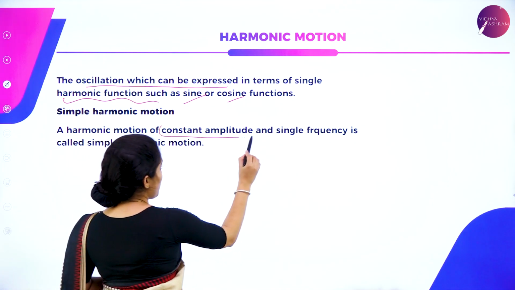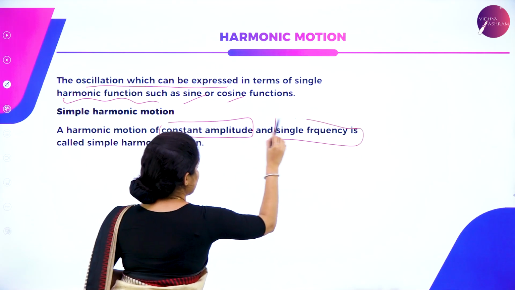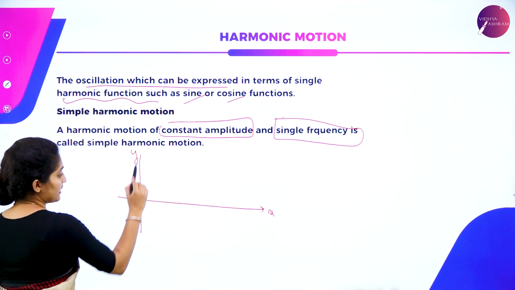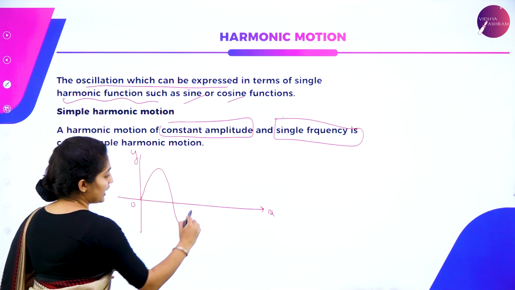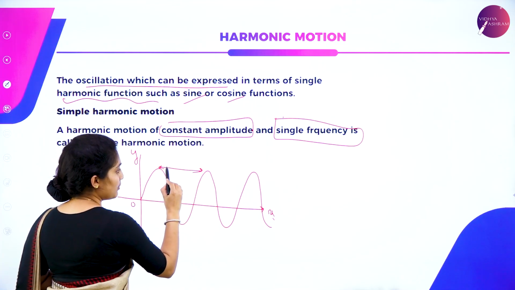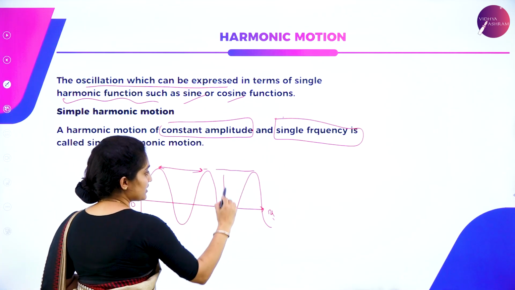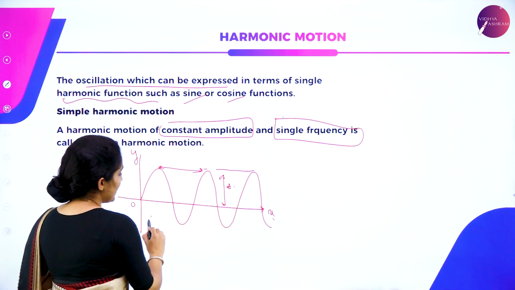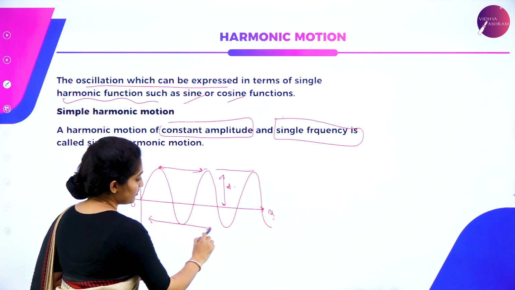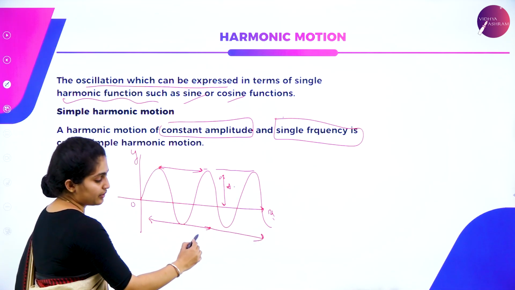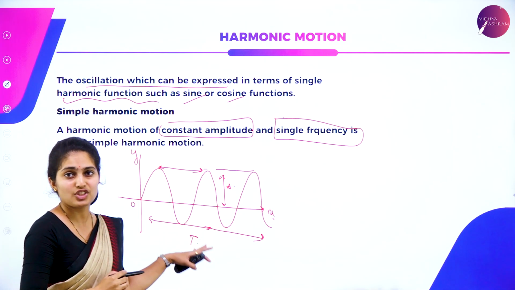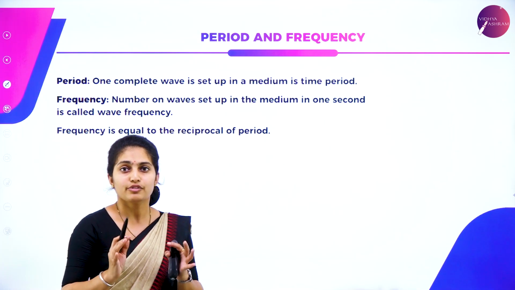So in order to know what is this amplitude as well as a single frequency, you have your axis over here, x-axis, y-axis. We draw a sine waveform. So this sine waveform will have a constant amplitude. Amplitude means the height. This height is called as the amplitude, and the frequency is the number of cycles it produces in 1 second. Such kind of a concept is called as your frequency.